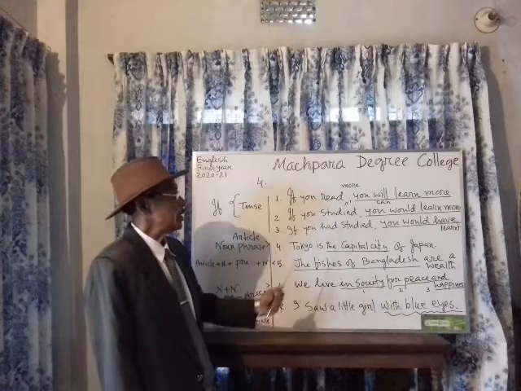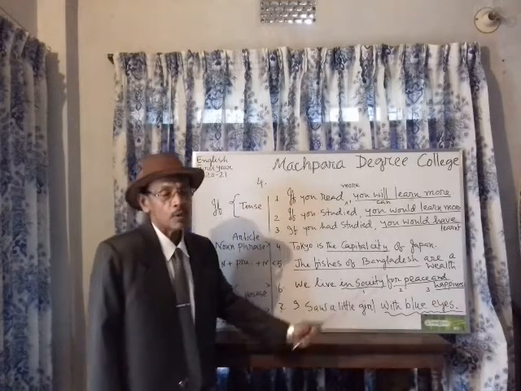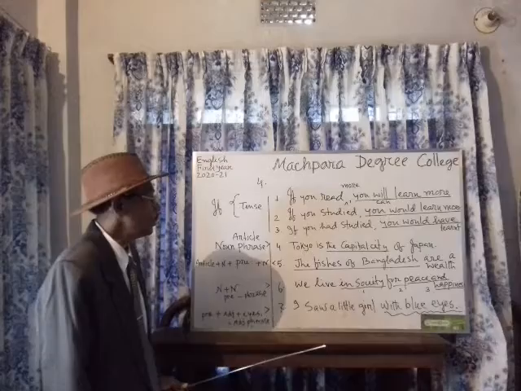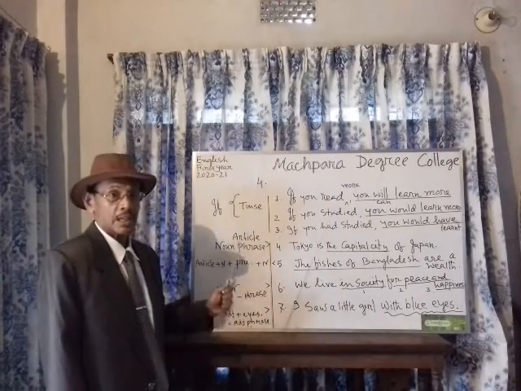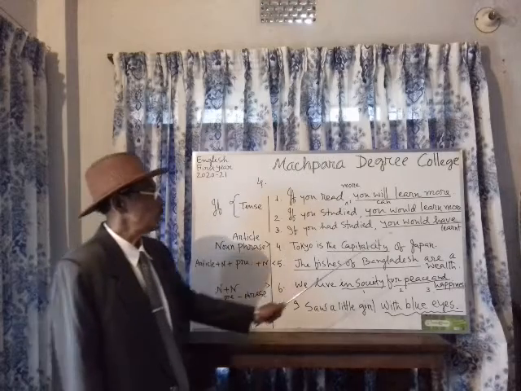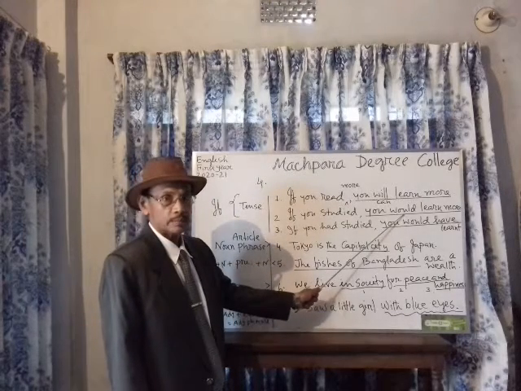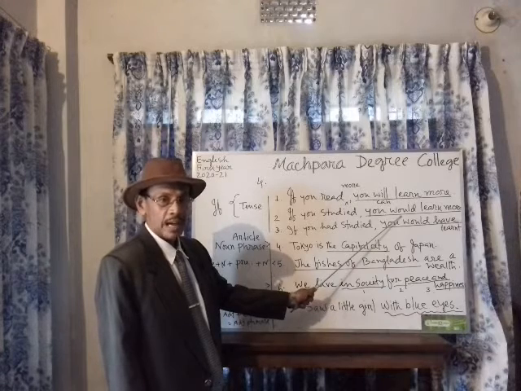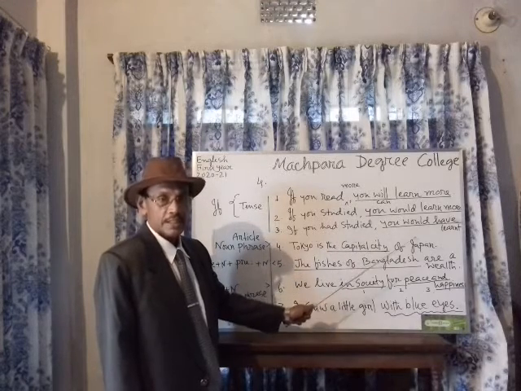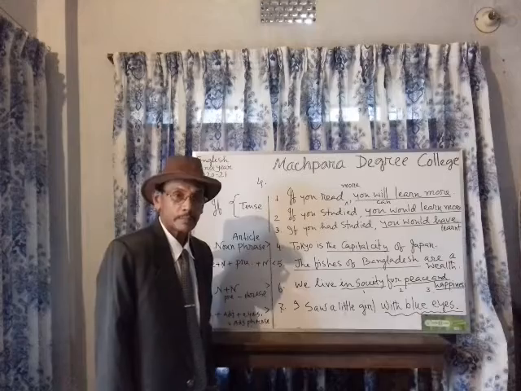If you studied, you would learn more. যদি তুমি বেশি পড়ালেখা করতে তাহলে তুমি বেশি শিখতে বা শিখতে পারতে। Here we can use even could, sometimes might. It depends on the structural point of sentence.